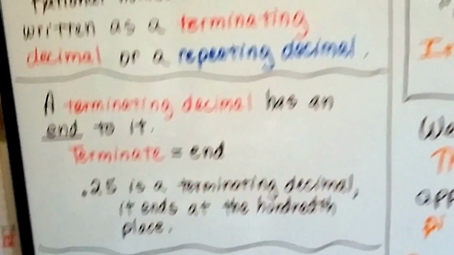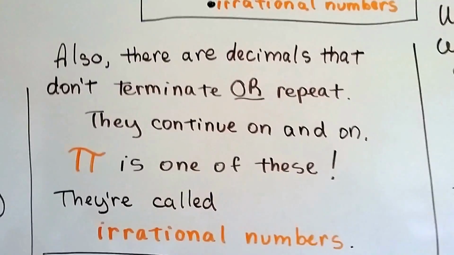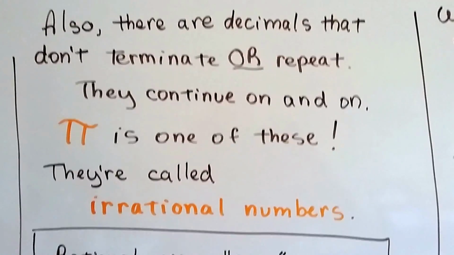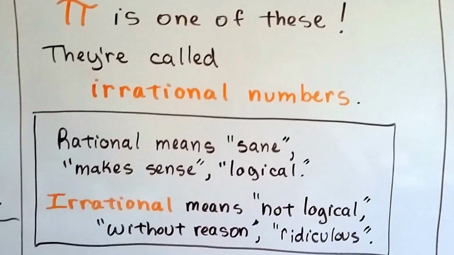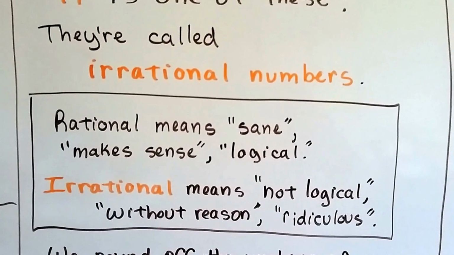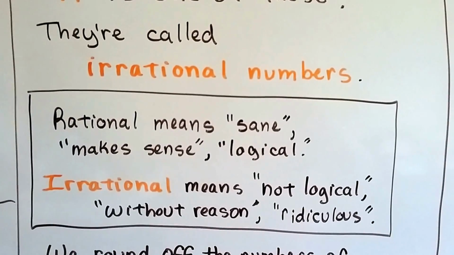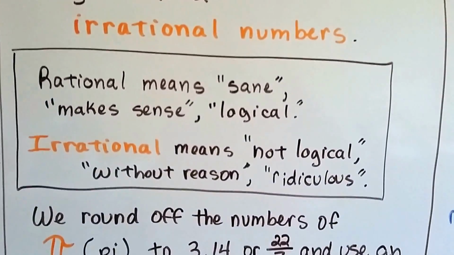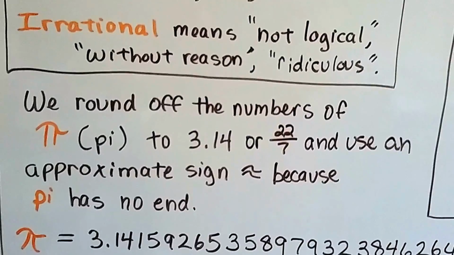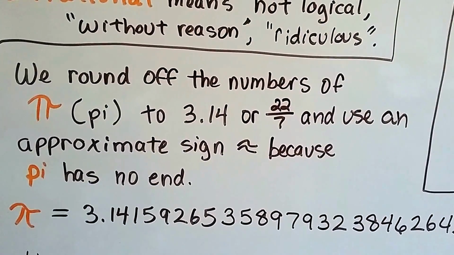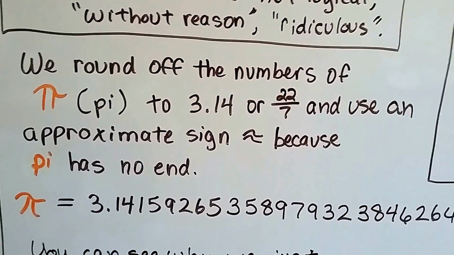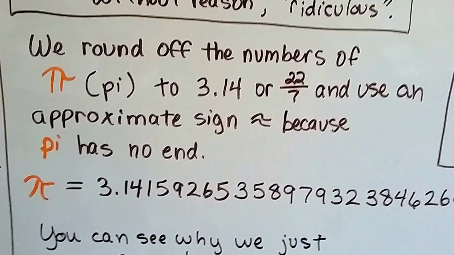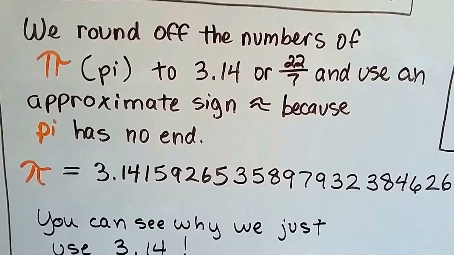Well, there's also decimals that don't terminate or repeat. They continue on and on. And pi is one of these. They're called irrational numbers. See, rational means sane, makes sense, logical. Irrational, that IR in the front, means it's not rational. It's not logical. It's without reason. It's ridiculous. We round off numbers of pi, 3.14, or as a fraction it's 22/7, and we use an approximate sign because pi has no end. We can't do math with it, so we just use 3.14 and an approximate symbol because we're not exact.